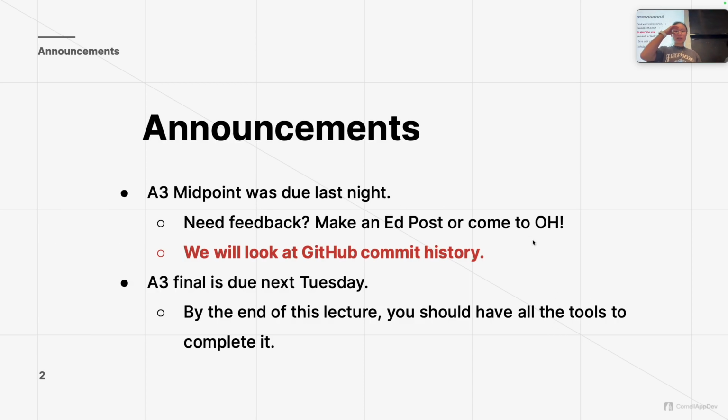For a quick announcement recap, the midpoint was due last night. As long as you've made a commit to your GitHub repository, we'll be taking a look at that and grading you accordingly on CMS. If you need feedback or help debugging, I think it's easier to debug over at office hours, but I understand that some of the hours are weird. So feel free to make an Ed post. You can attach your code, or actually no, we can just look at your repository. Make an Ed post and we can help you take a look at whatever issues you might be running into. Just to reiterate, we're looking at the commit history, so you don't actually have to post or submit anything to CMS.